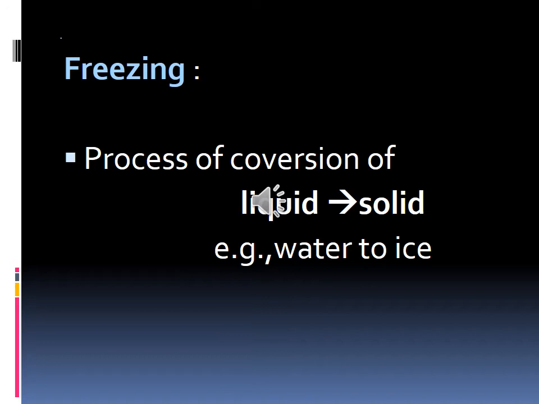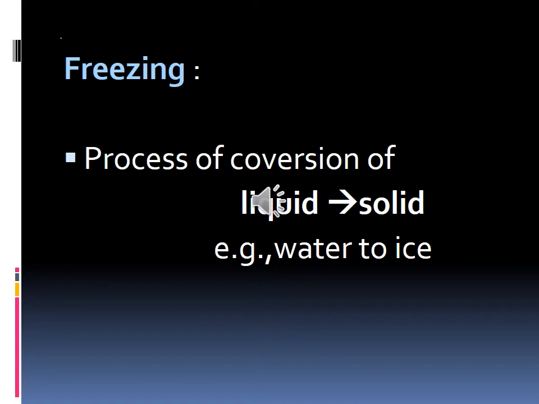The next term is the conversion of liquid to solid. The conversion of liquid to solid is called freezing. If you have placed water in the freezer, what will happen?